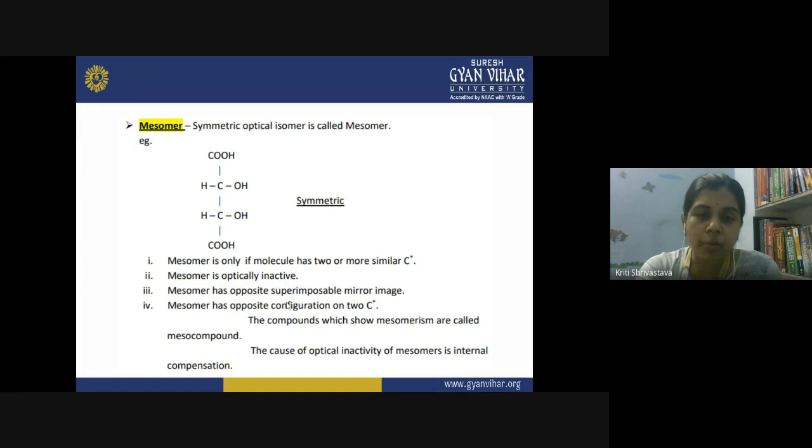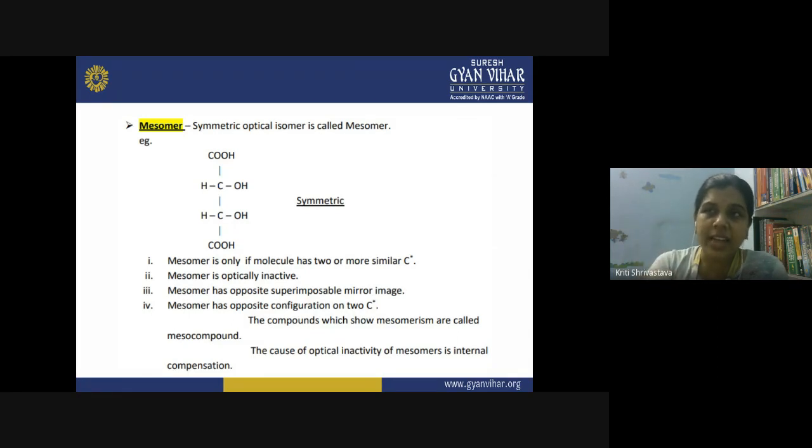It has the opposite superimposable mirror image and opposite configuration of two carbons. So you call it a mesomer. And these meso compounds are optically inactive because one part of the molecule rotates the light in one direction and the other part rotates it in the opposite direction. So when the light is passing through such a molecule, the overall rotation is zero.